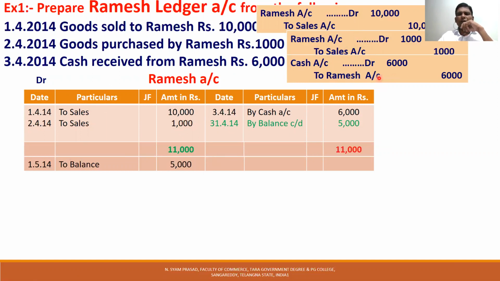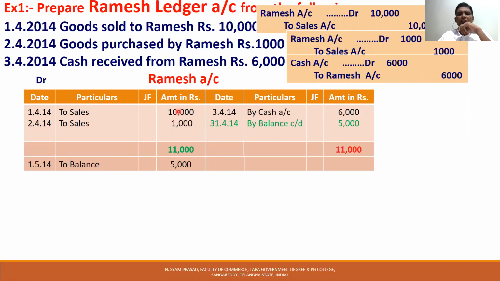Come to the third one. Ramesh account is credited with 6,000. So what is the third date? Put the date. What is opposite here? Cash. So you have to write by cash. This is the usual practice, there is no scientific rule. You write to sales on the debit side, and by cash on the credit side.